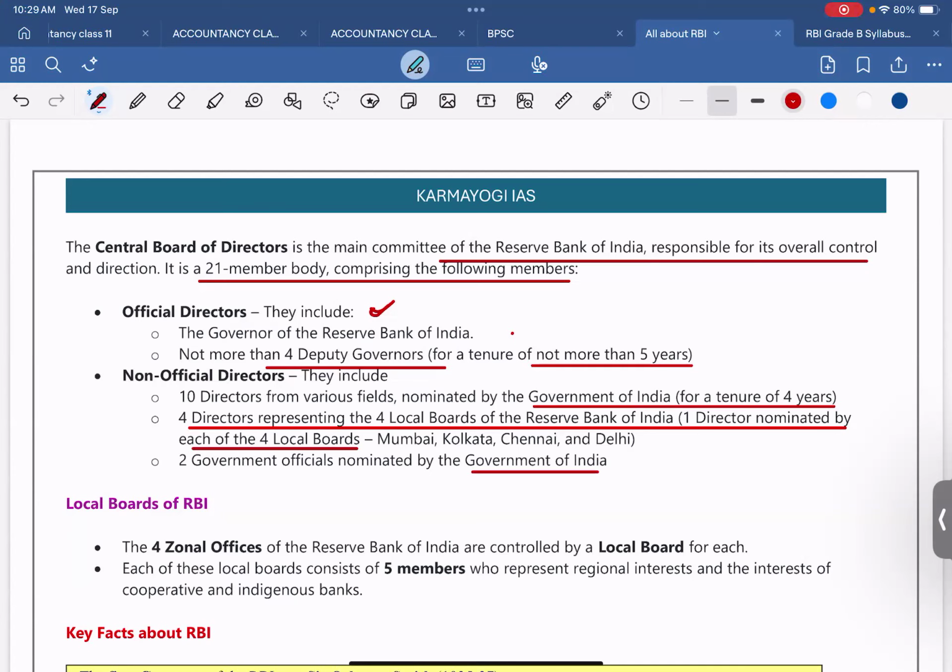So non-official directors are how many? 10 directors from various fields, nominated by the Government of India for a tenure of 4 years. These things are important. You can get the question directly from these things. So this is an important part. Everything which I have mentioned in the PDF is important with respect to RBI. So do not forget to revise this PDF again and again.